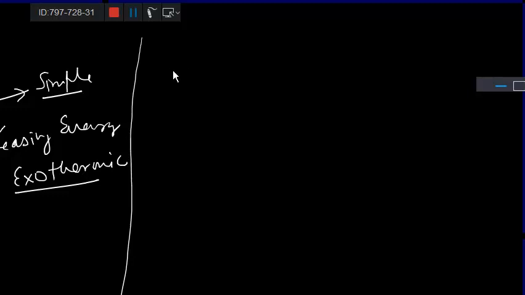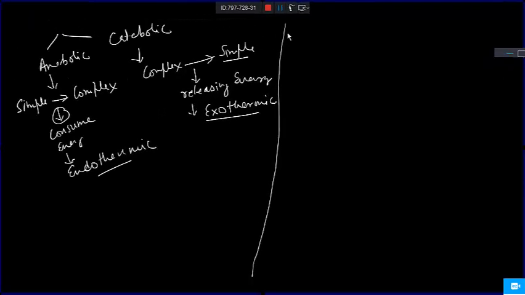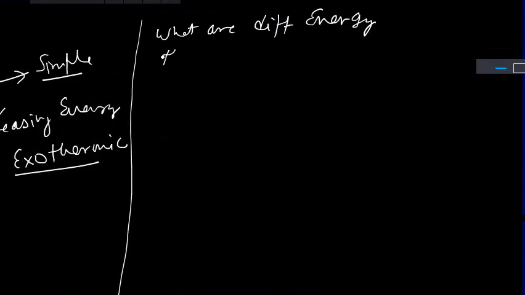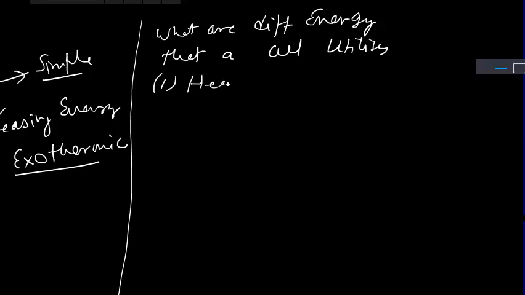My question is, what are the different forms of energy that a cell utilizes? Will someone tell me? Any idea? First one is heat. Okay, I told you, I gave a hint. One is heat, right? Any cell, animal, plant, any cell. I'm talking in general, about all types of cells, whether plant or animal. So one type of energy the cell is using is heat.